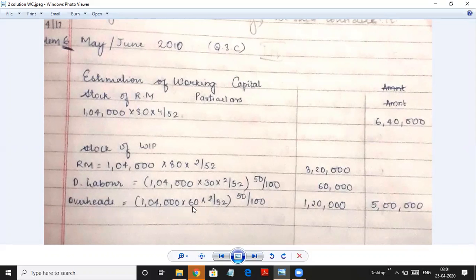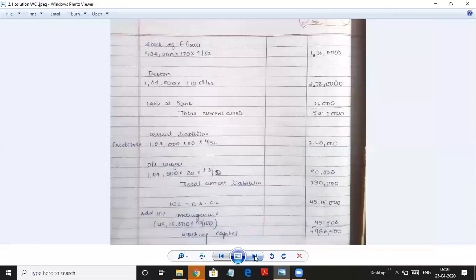Overheads 1,04,000 into 60 is the cost per unit into 2 by 52. And again, this is full, we have to take half. So it comes to 1,20,000. When you add all these three, you get 5 lakh rupees as work in progress. So stock of raw materials, stock of work in progress.